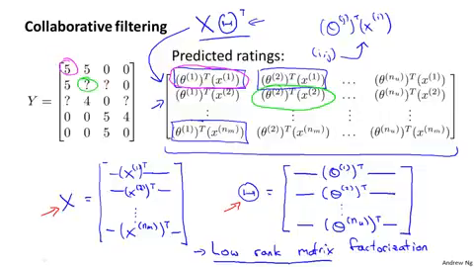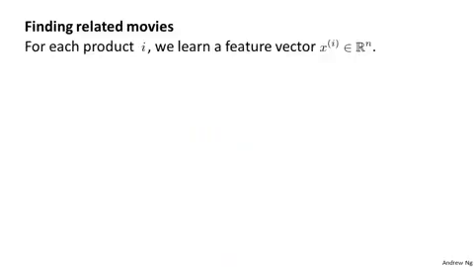Finally, having run the collaborative filtering algorithm, here's something else that you can do, which is use the learned features in order to find related movies. Specifically, for each product I, really for each movie I, we've learned a feature vector xi. When you learn a set of features, you don't really know in advance what the different features are going to be. But if you run the algorithm, empirically, the features will tend to capture what are the important aspects of these different movies or different products or what have you.